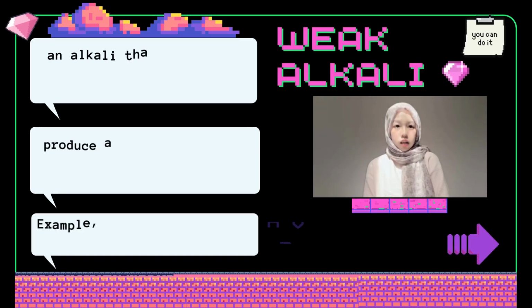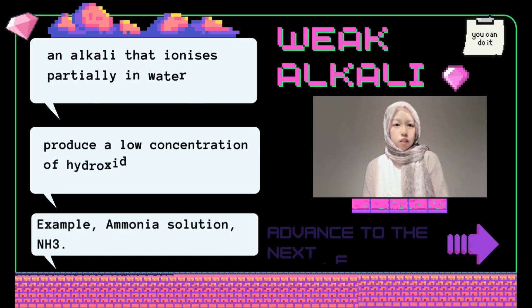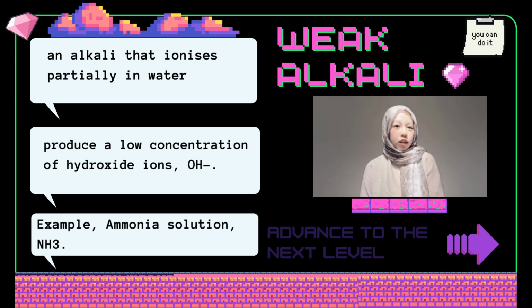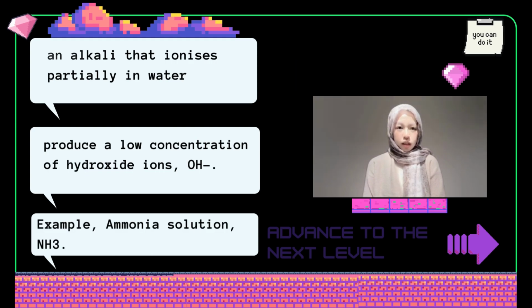A weak alkali is an alkali that ionizes partially in water to produce a low concentration of hydroxide ions OH-. Ammonia solution NH3 is an example of weak alkali as it has a degree of dissociation of 1.3%.